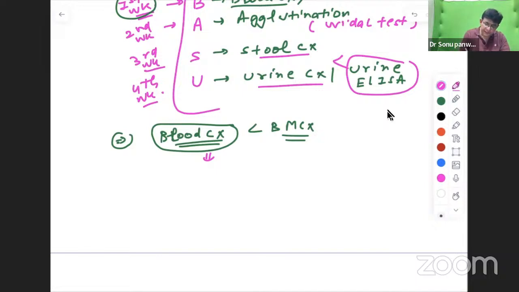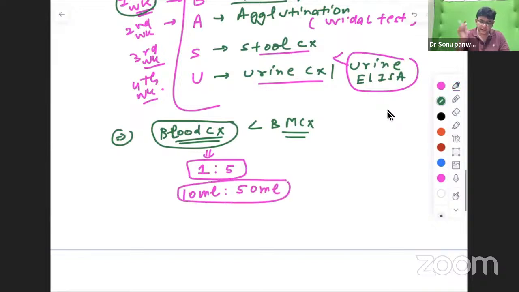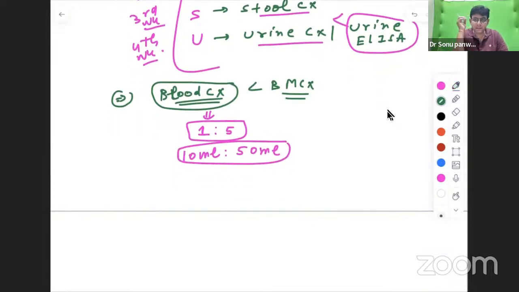The ratio is 1:5. It used to be 1:10, but the preferred one now is 1:5. Means if you take 10 ml of blood, then you should take 50 ml of culture fluid.